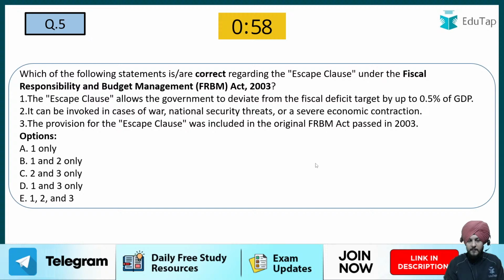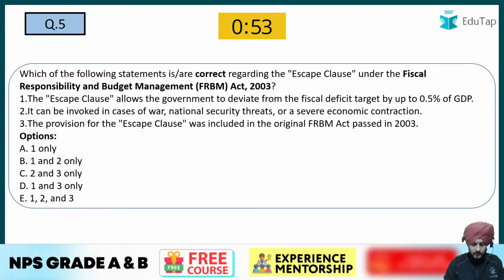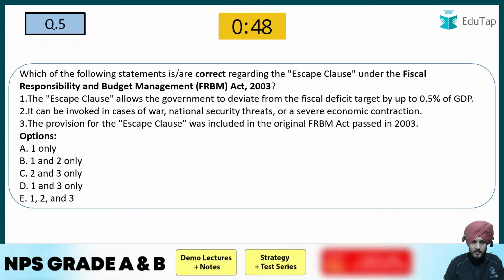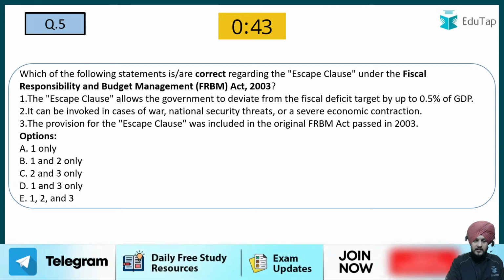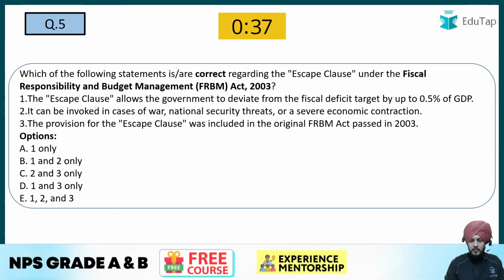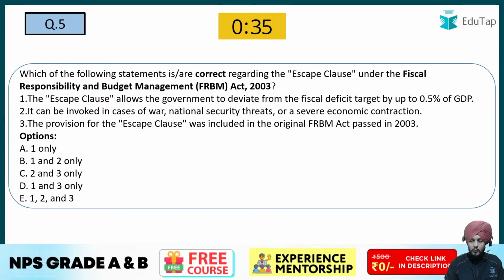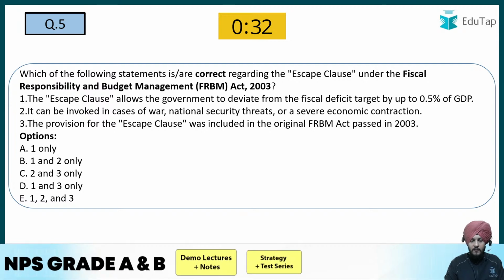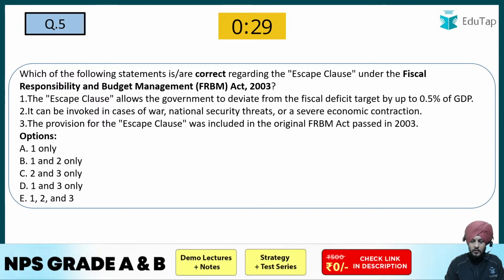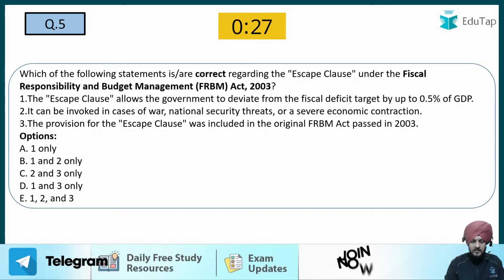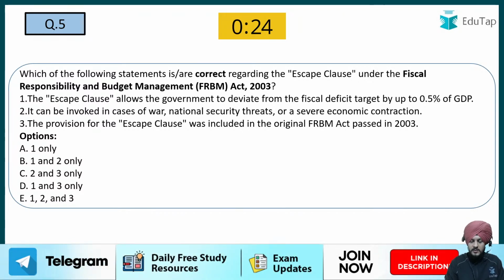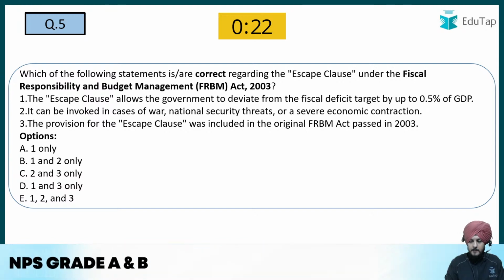Now the next question is from the FRBM Act. Read this question properly and try to answer it. Which of the following statements are correct regarding the escape clause under the FRBM Act 2003? The first option: the escape clause allows the government to deviate from the fiscal deficit target up to 0.5% of GDP. Second, it can be invoked in case of war, national security threats, or a severe economic contraction. Third, the provision of the escape clause was included in the original FRBM Act passed in 2003.